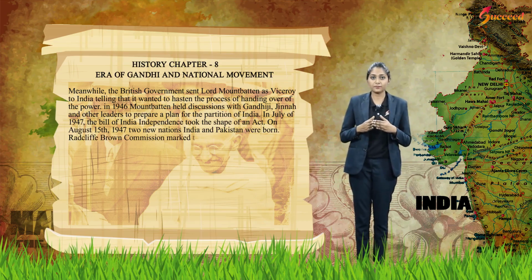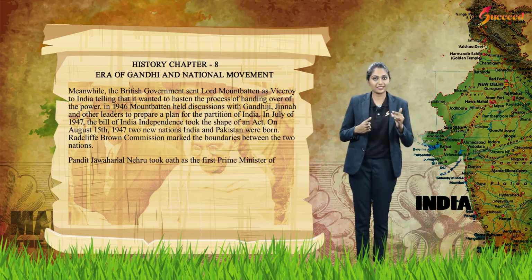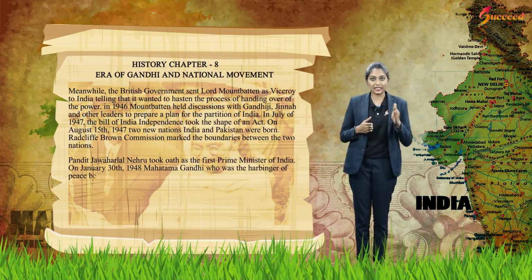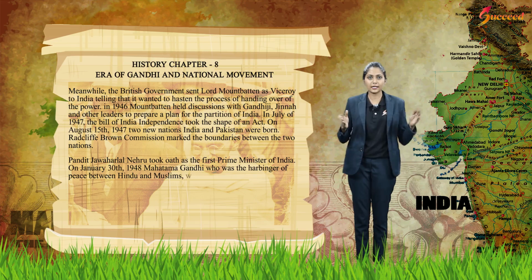The Radcliffe Commission marked the boundaries between the two nations. Pandit Jawaharlal Nehru took oath as the first Prime Minister of India. On January 30, 1948, Mahatma Gandhi, who was the harbinger of peace between Hindus and Muslims, was shot dead by Nathuram Godse.